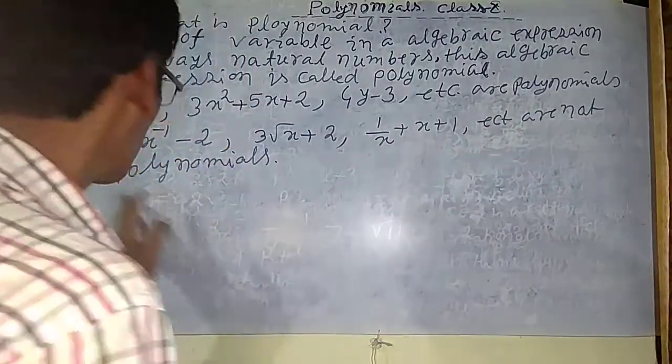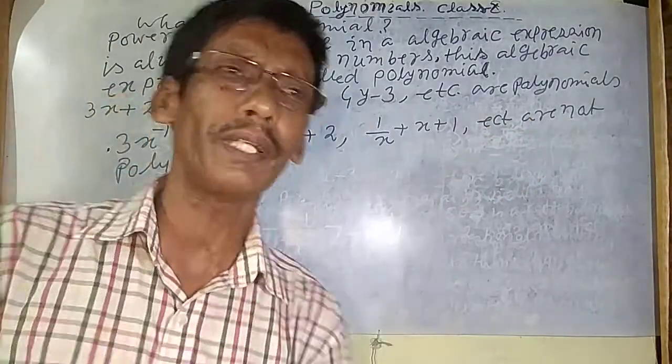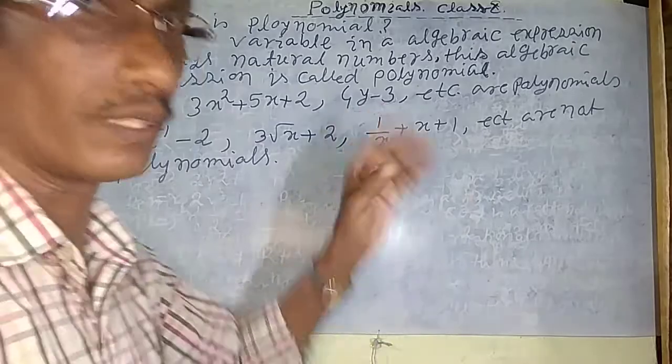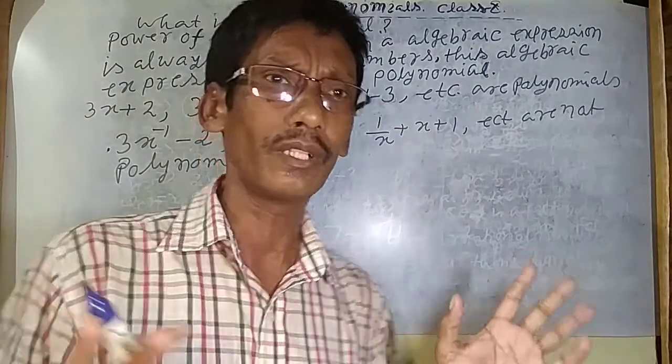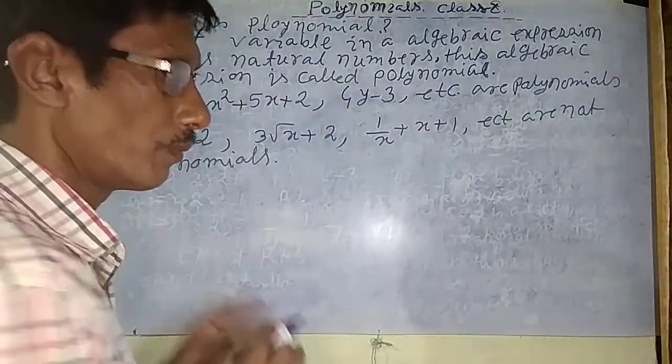Because the power should always be a natural number, no fraction, no negative. So these are called polynomials.